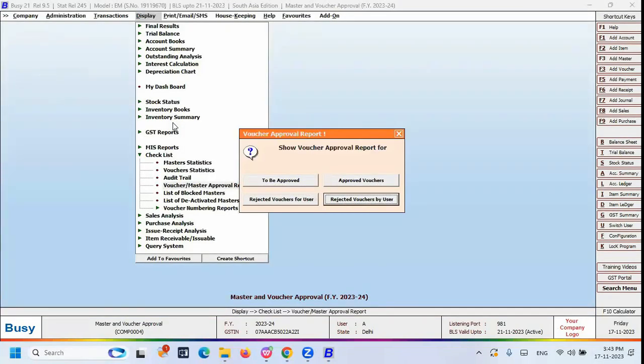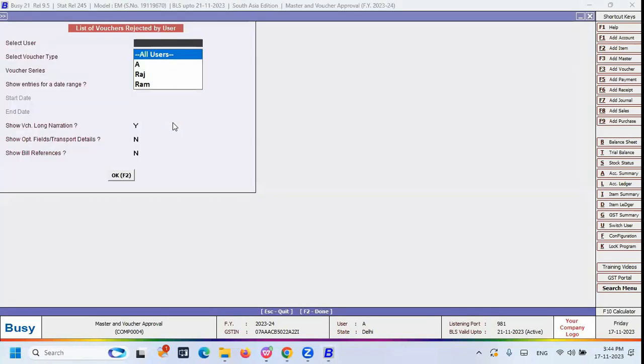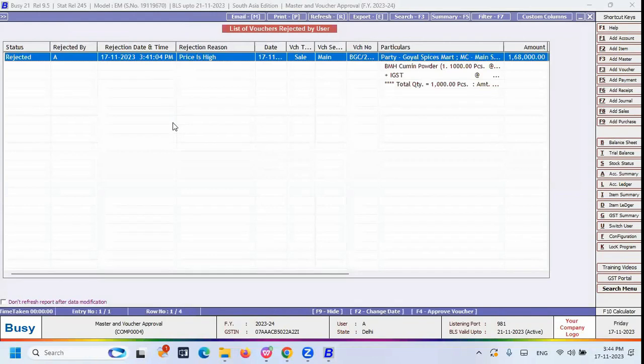And another is the rejected vouchers: rejected vouchers for user, and rejected vouchers by user. This is for user, this is by user. All types of reports are available, so based on your needs, you can view it. And another important point here is, after viewing the report, if you want to approve the vouchers here itself, then you